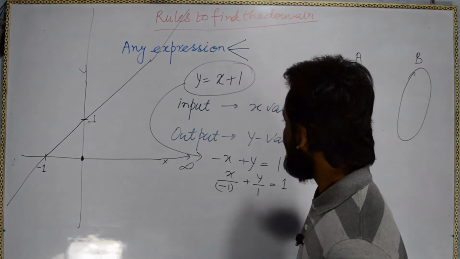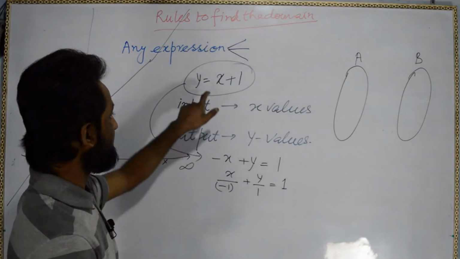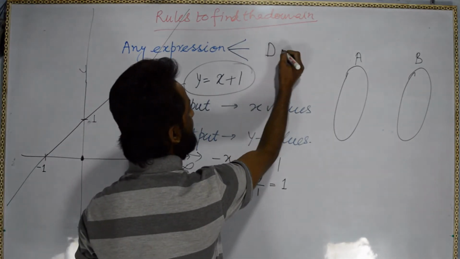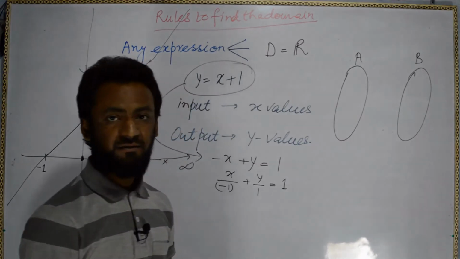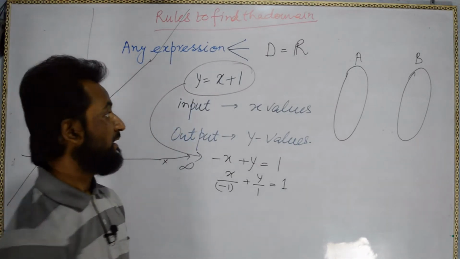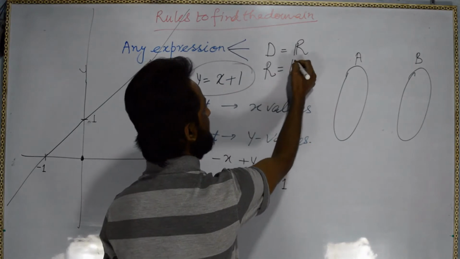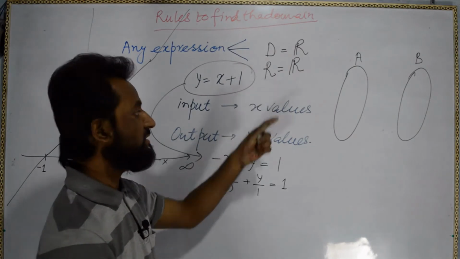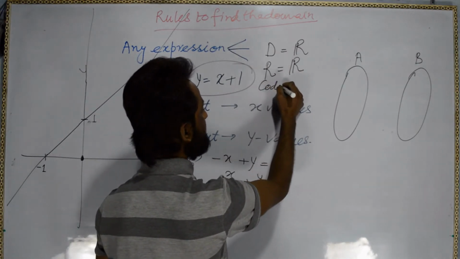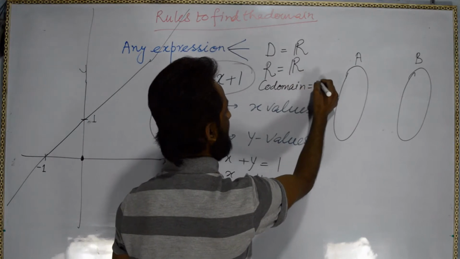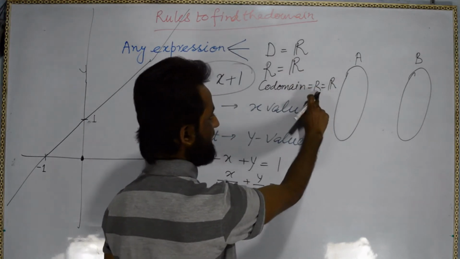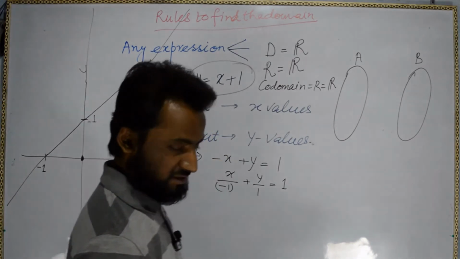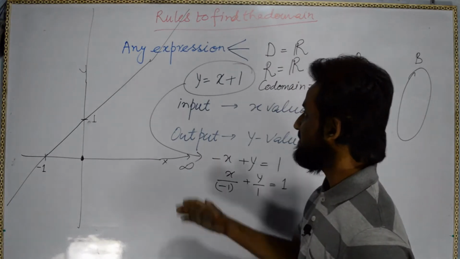So for this function y equal to x plus 1, the domain will be R, the set of real numbers. Likewise, the range is R, the set of real numbers. So here the range and codomain will be the same. The codomain is also R, so range equals codomain, both being the set of real numbers. This is not an issue, that is a very simple one.